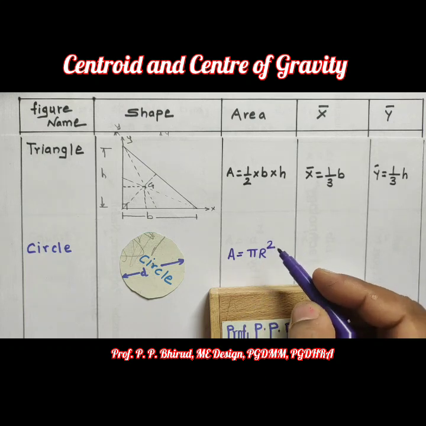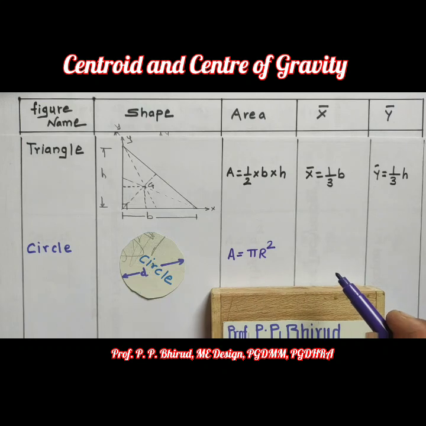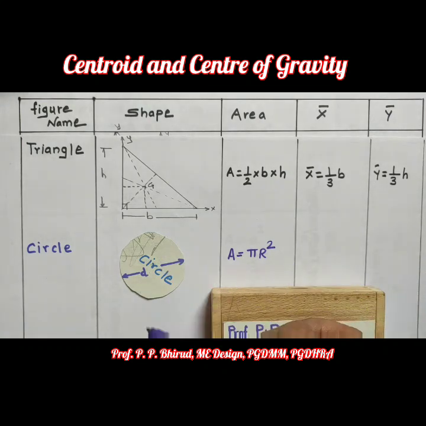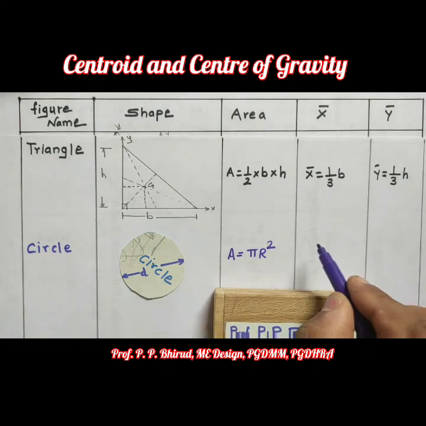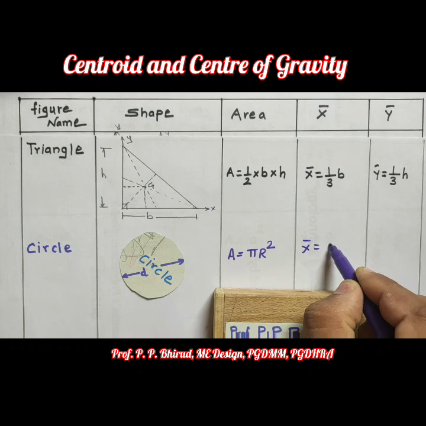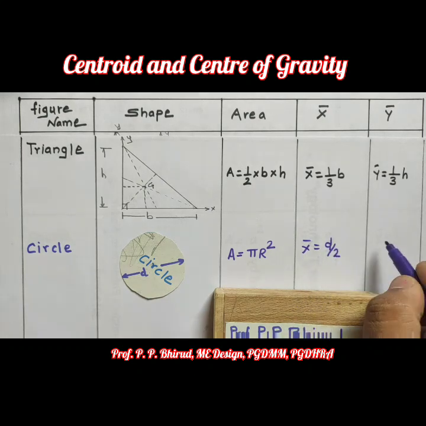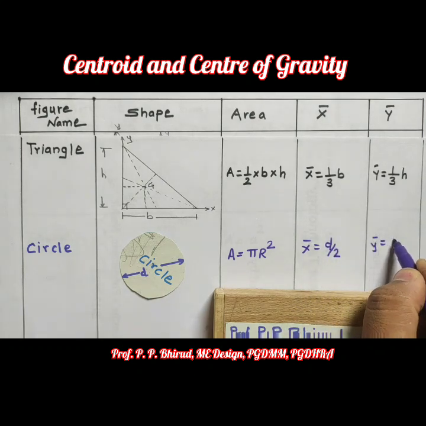Now let us find x bar and y bar. Now it is symmetrical to x and y, so exactly half of the diameter will be x bar and y bar. So x bar will be d by 2 and y bar also d by 2.